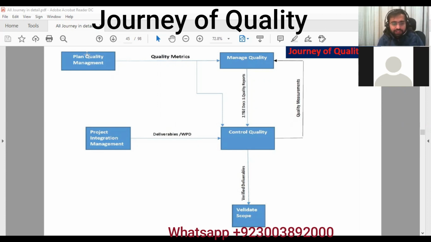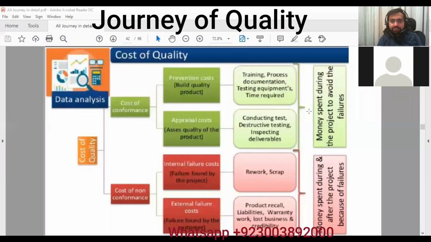In plan quality management, basically we look at what are the standards that we can follow for our project, what are the benchmarking that we can follow, what is the cost of quality. We already discussed cost of quality and how three baselines are created. Cost of quality basically consists of cost of conformance and cost of non-conformance. What is cost of conformance and non-conformance?